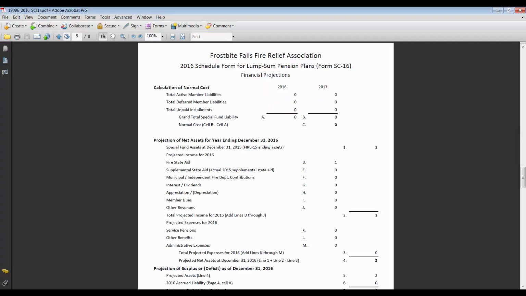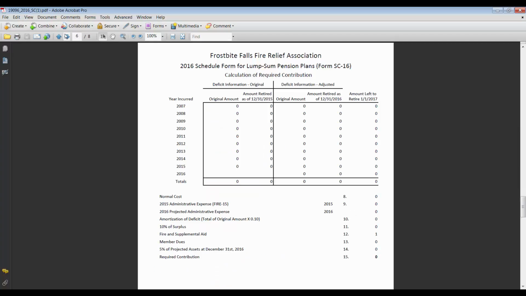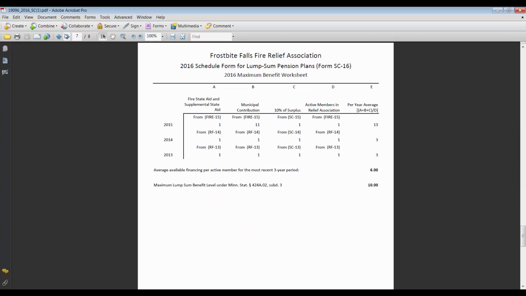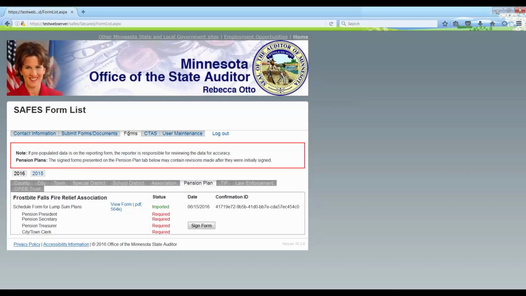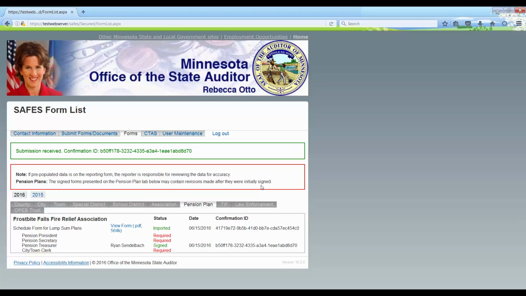You can electronically sign the form on the SAFES website, or you can print a copy and sign the paper form, although signing the form electronically in SAFES is our preferred method. To do this, navigate to the Forms tab on SAFES and find the correct reporting year. A button that says Sign Form should be displayed under the form name and to the right of your title. After you click the Sign button, a 32-character unique ID will be displayed on the signature line in the PDF form. This unique ID serves as your electronic signature. The PDF version of the form is updated each time someone electronically signs the form.